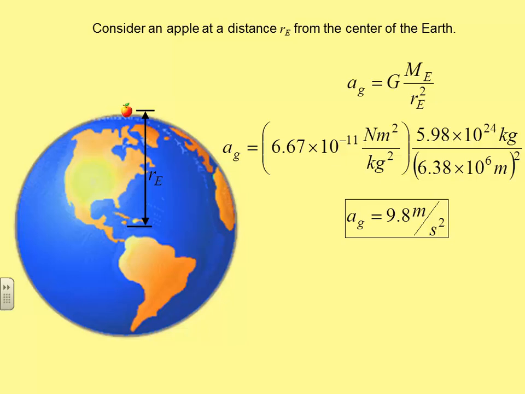Now, if you're saying to yourself, Mr. K, that sounds kind of circular. We used 9.8 to find the 5.98 times 10 to the 24th kilograms, and now we're using the 5.98 times 10 to the 24th kilograms to figure out 9.8. Heck yeah, it's circular. But of course, physics has got to be consistent with itself. So there is a little discussion and a few consequences of the law of universal gravitation.